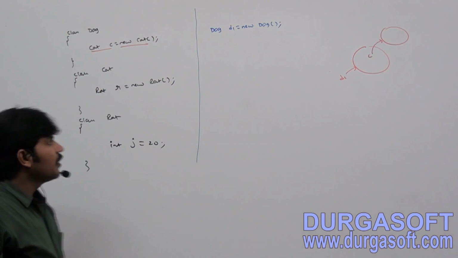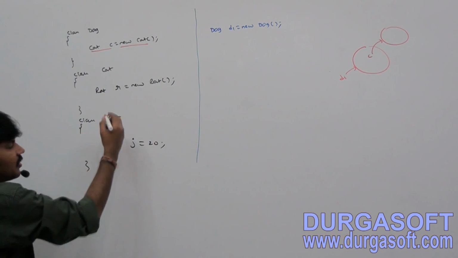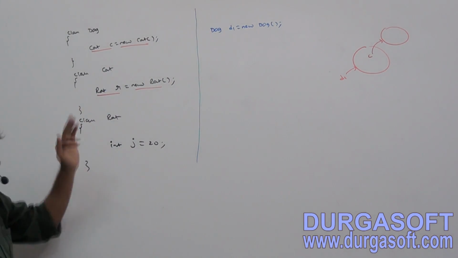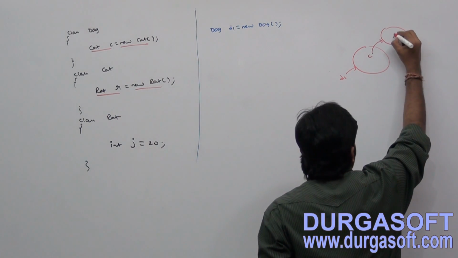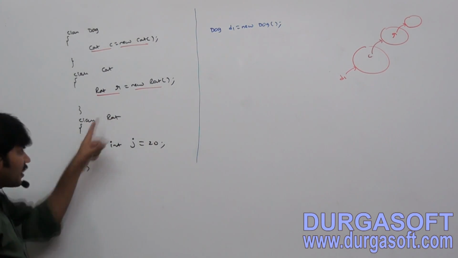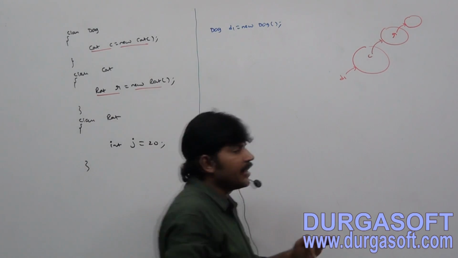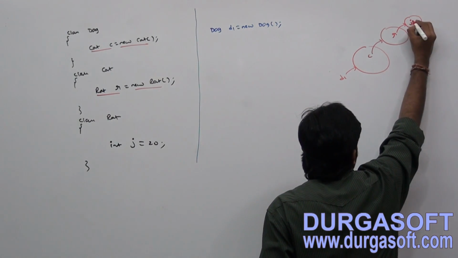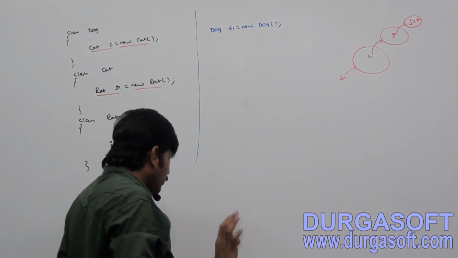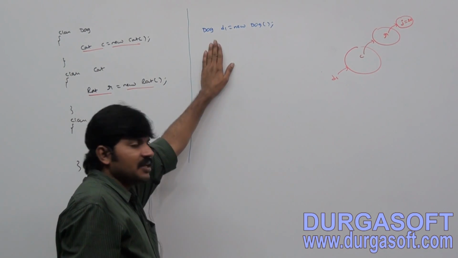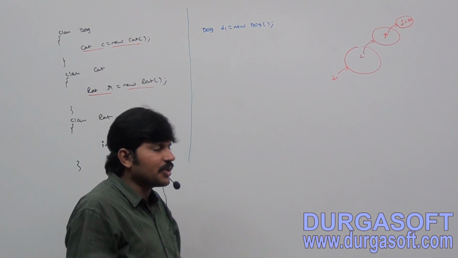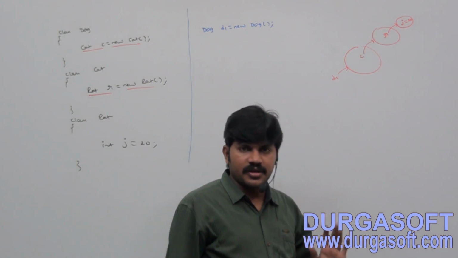Correct or not? Next, whenever we are creating a Cat object, automatically a Rat object will be created because this r is the instance variable of Cat. Whenever we are creating a Rat object, automatically the j value will be created. What is the j value? 20. So explicitly, how many objects did we create? Only one. But internally, in total how many objects got created? 3 objects got created, right?